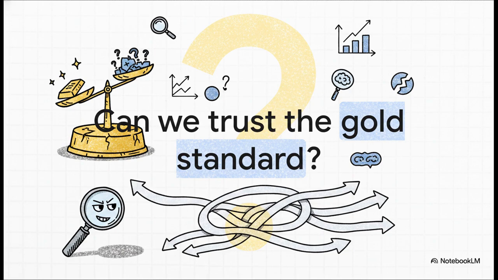We really have to ask if the ultimate evidence we rely on to treat our patients is infallible or if it's, well, systematically distorted. We're taught from day one to revere the gold standard. But as you're going to see, even the absolute strongest evidence is vulnerable to manipulation. And that leaves our most critical clinical guidelines hanging right in the balance.